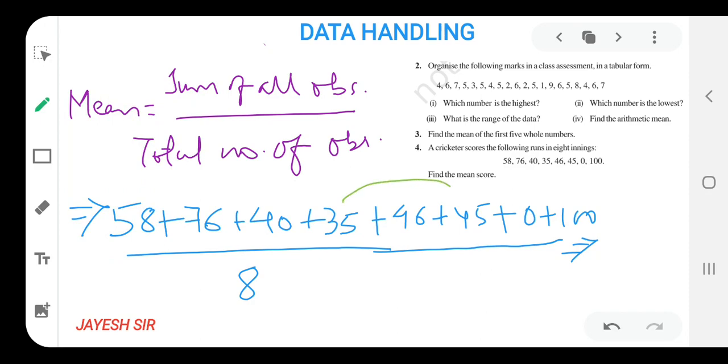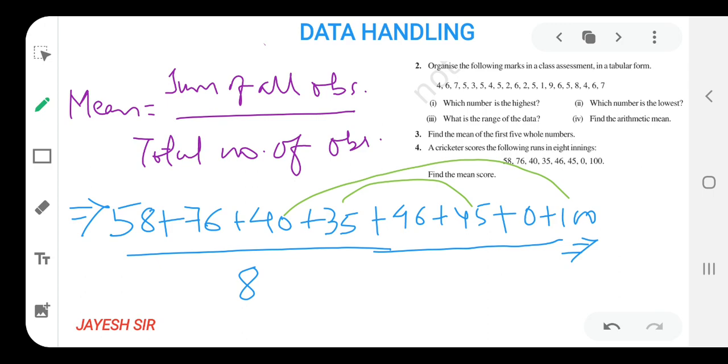So 45 and 35 makes 80. 80 plus 40 plus 100, that means 140, and 80 would be 220. 220 plus 70 plus 40, 110. 110 plus 12 would be 122. 122 plus 58, what would it be, friends? 120 plus 60, 180. 180 and 220, that would be the total. The sum would be 400.